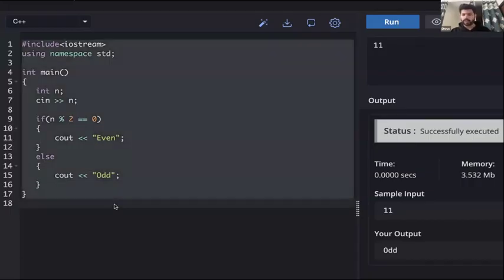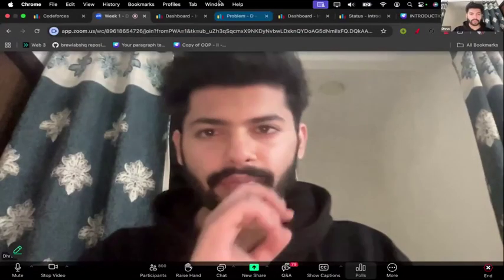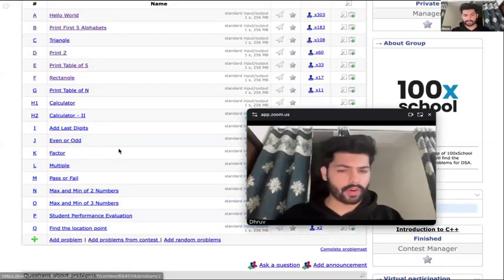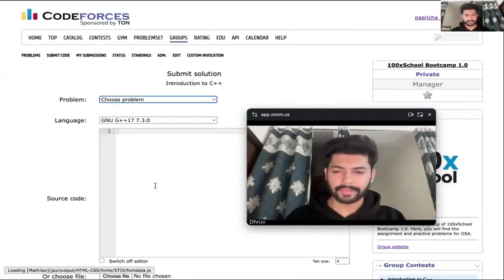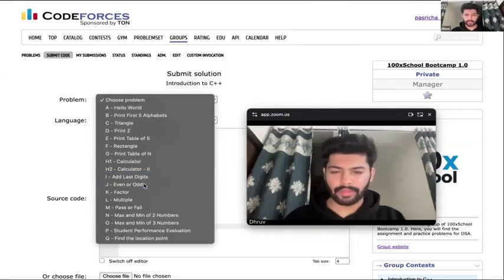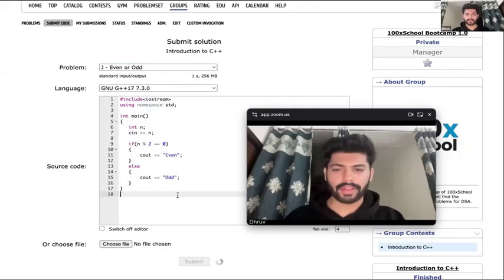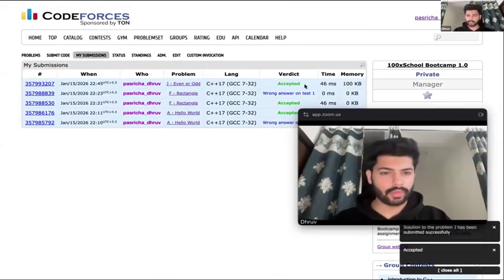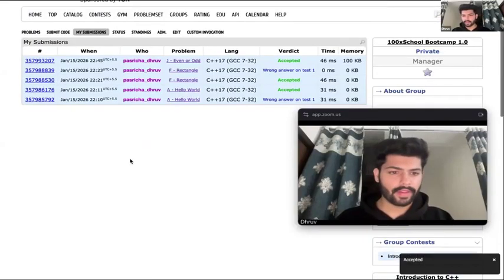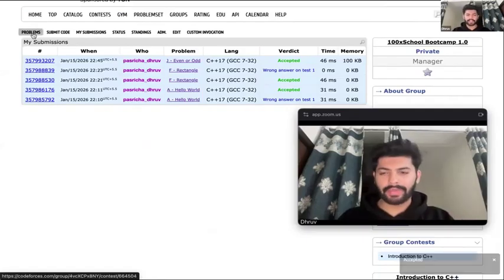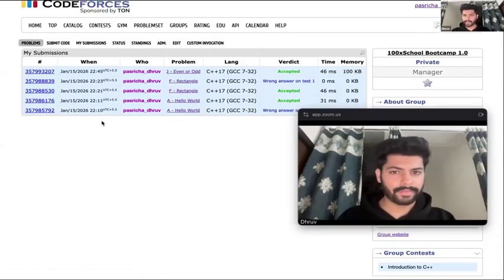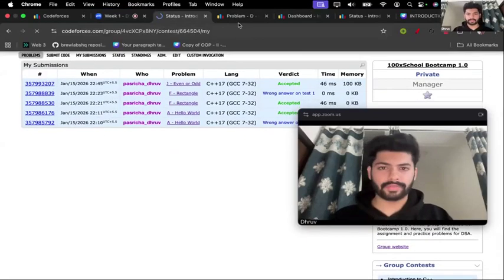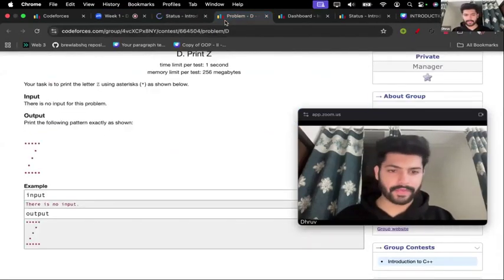So we have this simple question also on Codeforces. If we go back to Codeforces, we have even or odd. We can try submitting this here. The exact same question, where we have to check whether the number is even or odd, right? So this also works for all test cases. This is the simplest use case of if else. Right? Let's see one more complex use case of this. Let's solve one hard problem on this.